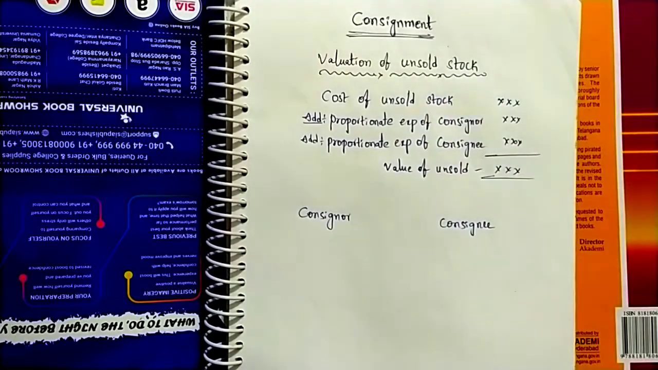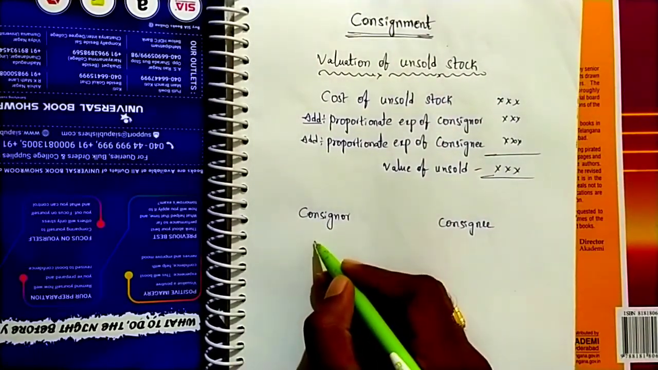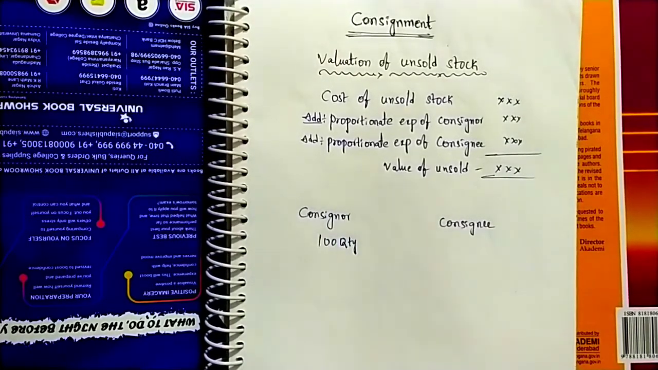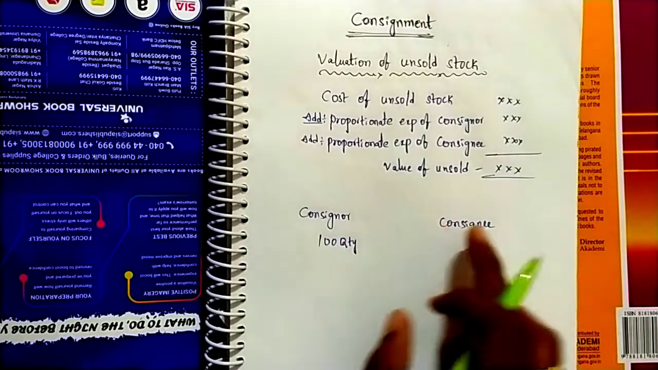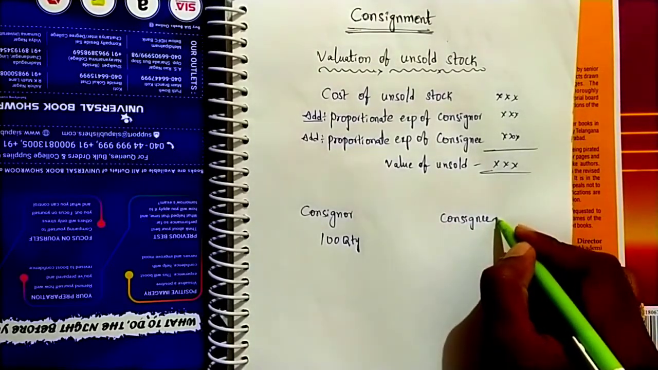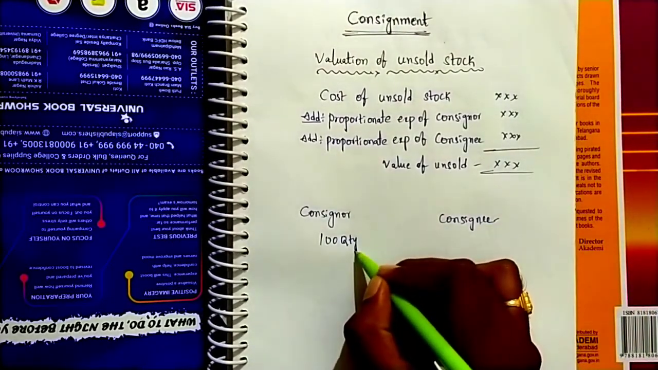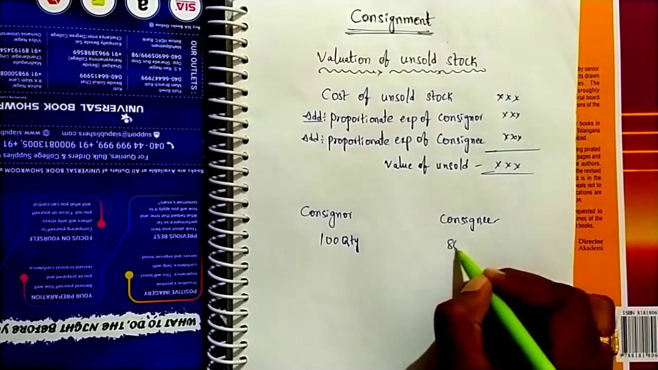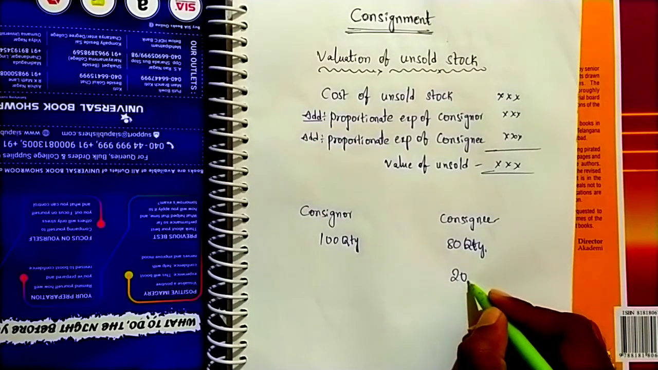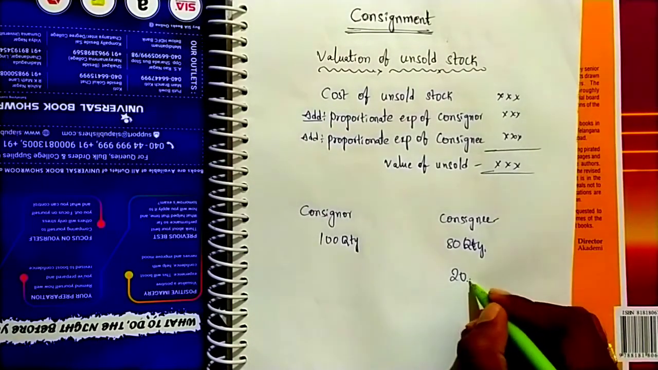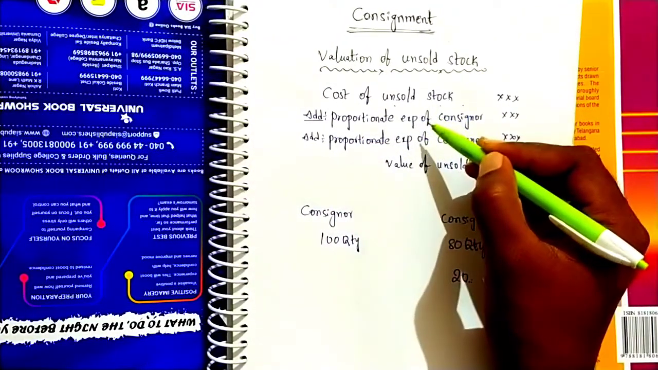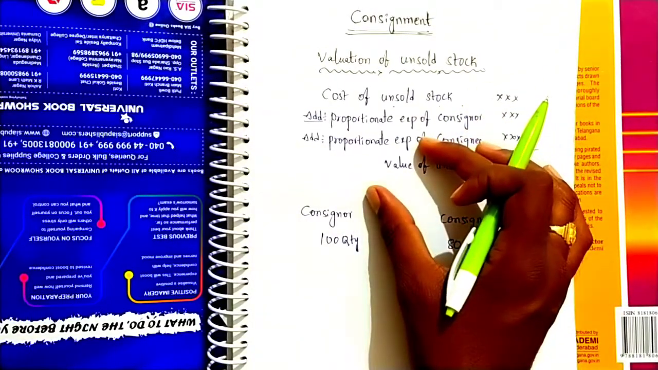For example, consignor, the owner, sent 100 quantity of goods to the consignee for the purpose of sales. So the consignee, the agent, may sell or may not sell this 100 quantity. For example, the consignee sold only 80 quantity. What will happen? The remaining 20 quantity is in the business. This 20 quantity is treated as unsold stock. For the purpose of valuation of unsold stock, here is the process.